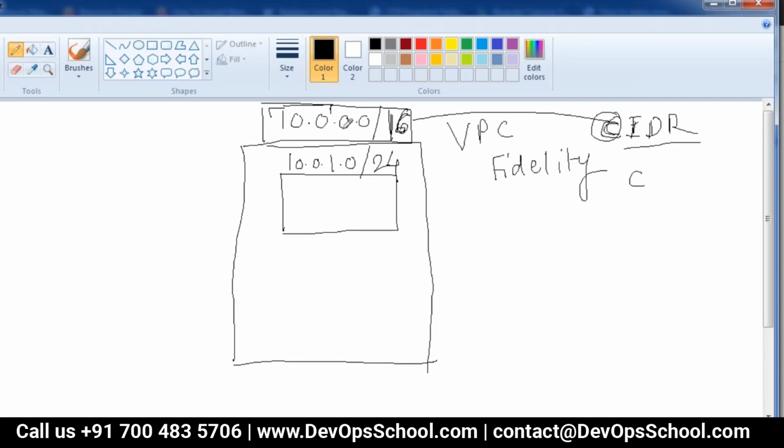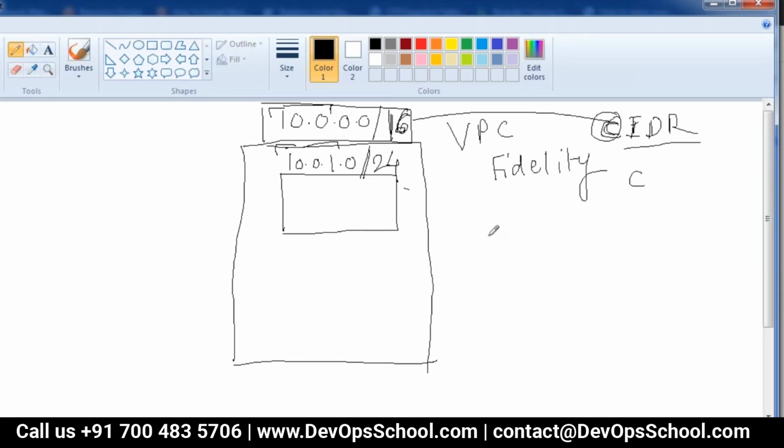So this is my master range, and in that I am now subnetting. When I create one /24 subnet, that means 24 bits I am reserving for the network part, the subnet address part, and the remaining 8 bits will be assigned to hosts.